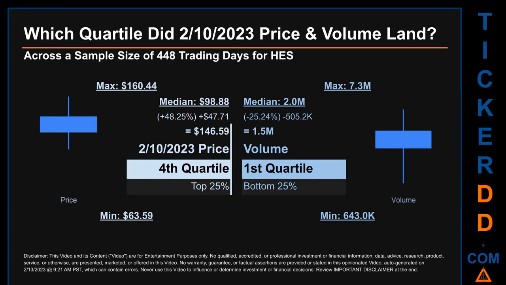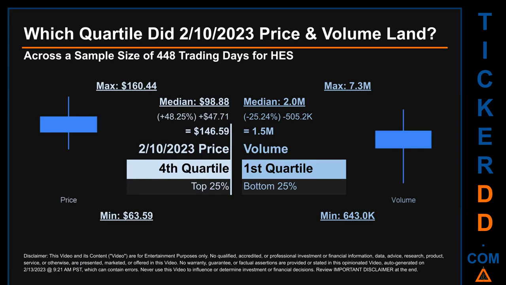The day's volume landed within the first quartile, at the bottom 25% of all sampled daily volume, which saw a max daily volume of 7.3 million and a minimum of 643,000. Quartiles tell us about the spread of a data set by breaking that data set into quarters, just like how the median breaks the set into half.